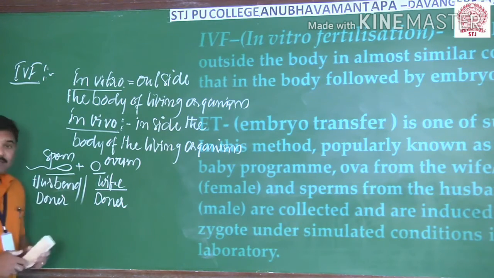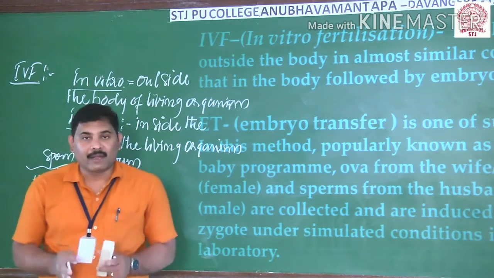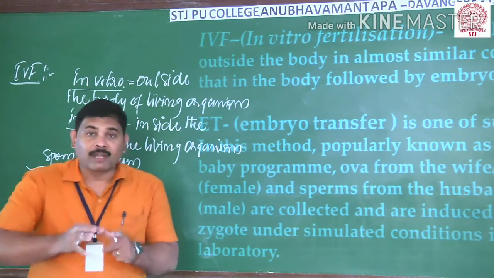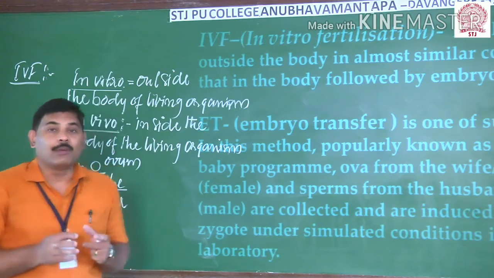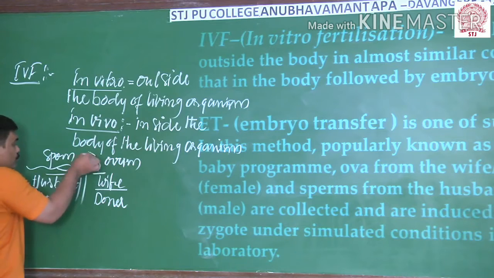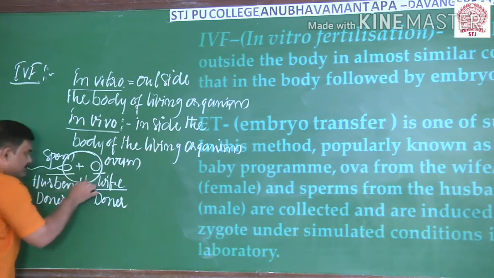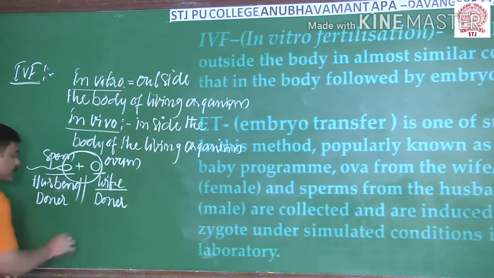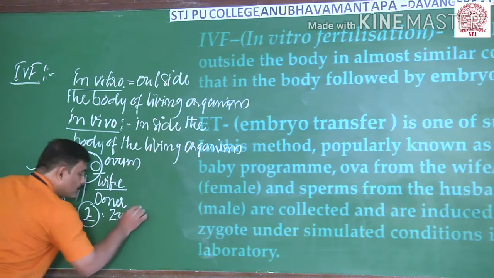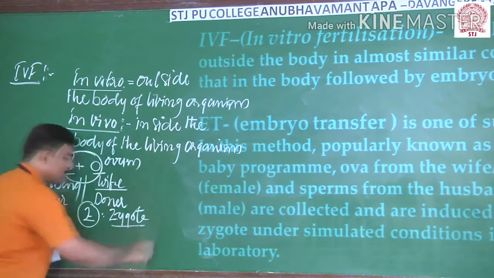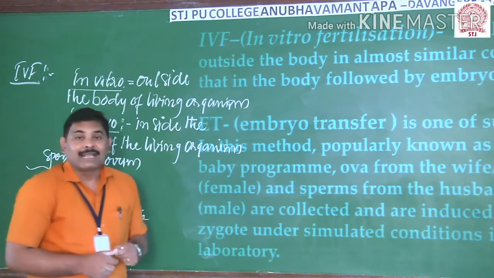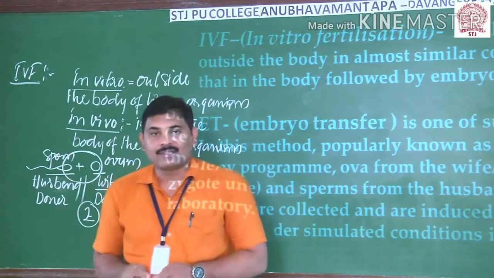Then these two are collected in laboratory conditions, where conditions similar to the mother's uterus are created, and they are allowed to get fertilized. Then it leads to the formation of a successful zygote. The zygote will be formed. Then when do we go for such IVF, in vitro fertilization?